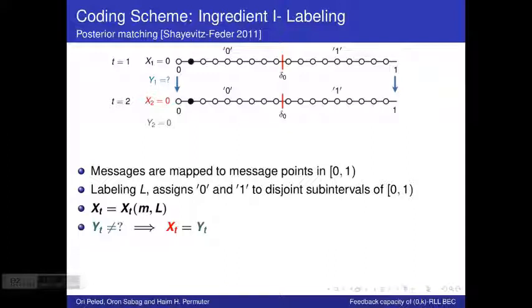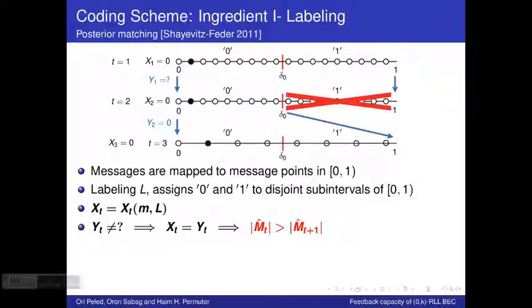We can exploit this property by saying that if the output symbol is not an erasure, then the decoder can eliminate from the set of possible messages all messages that were labeled with the opposite symbol. So in this example, the output symbol was a 0, so the encoder and decoder can eliminate from the set of possible messages all messages that were labeled with 1. Then both encoder and decoder take the set of remaining possible messages, stretch them again across the unit interval in a uniform fashion, and continue with the transmission process.